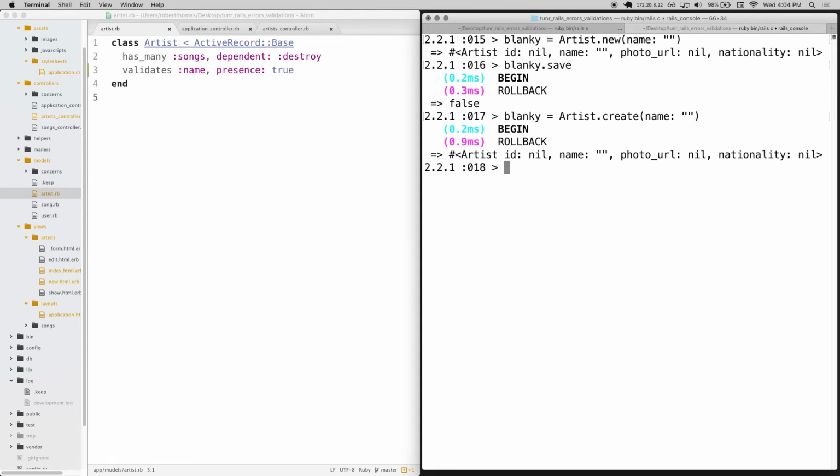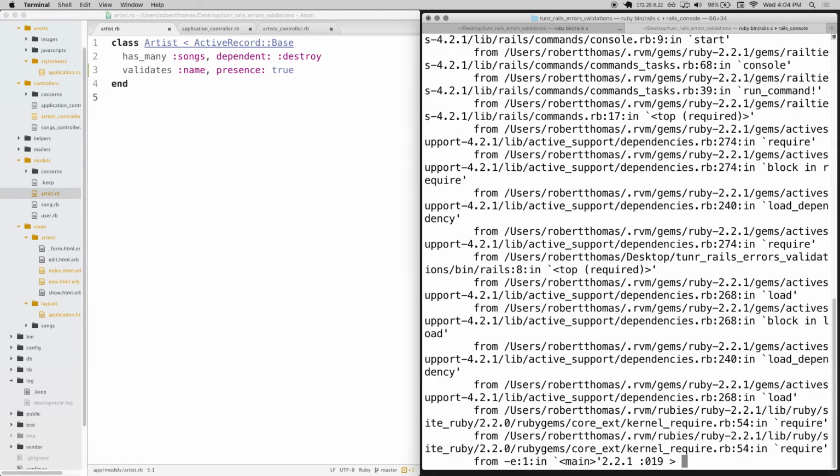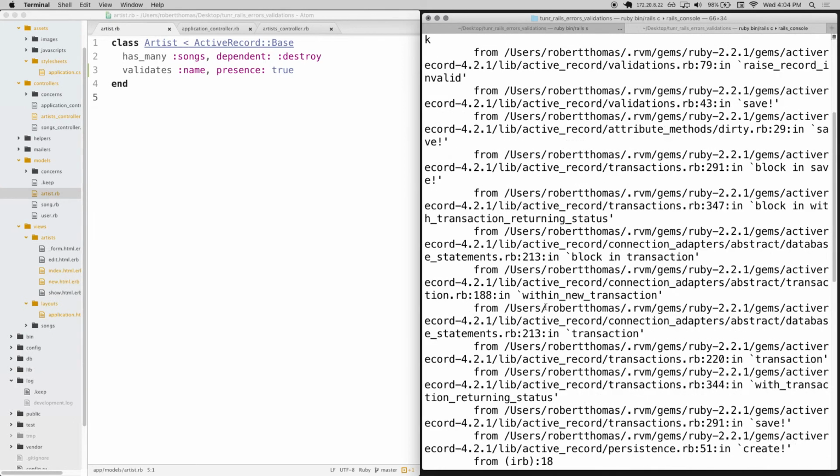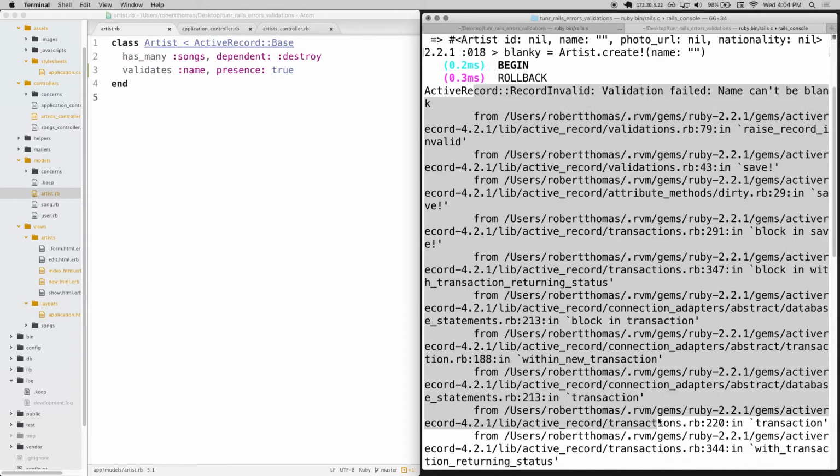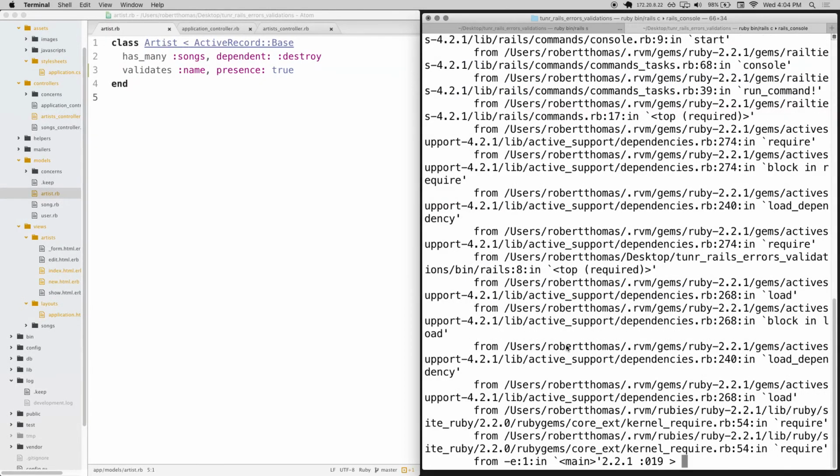Okay, cool. So I just did .save.create. Check out what happens if I do the exact same thing, but I put an exclamation mark in here. So that's the only thing I'm changing. I'm just putting an exclamation mark in, and suddenly I get a big, huge error. Up here it still says name can't be blank. That's the same error we got before, and it still does begin and roll back. So this part looks exactly the same, except now we get all of this garbage along with it.